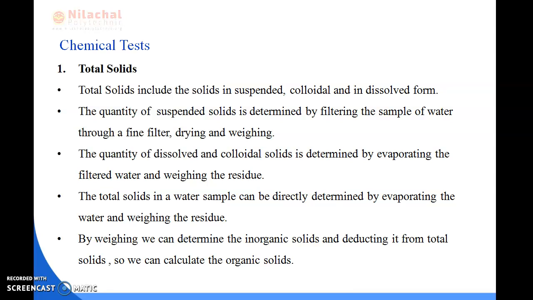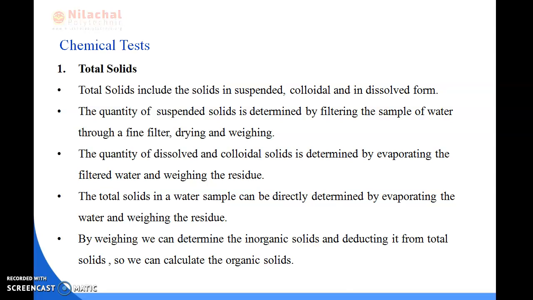First is total solids, which I have discussed with you. Total solids include suspended, colloidal and dissolved forms. The quantity of suspended solids is mainly determined by filtering the sample of water through a fine filter, drying and weighing.